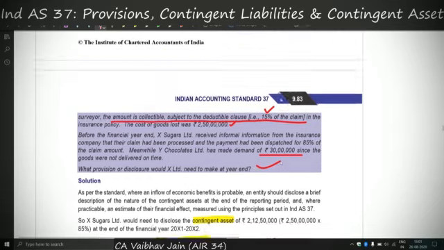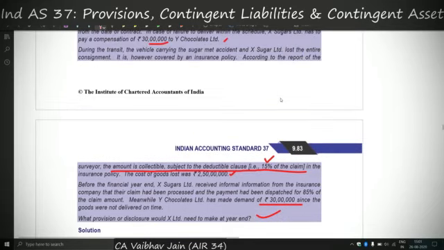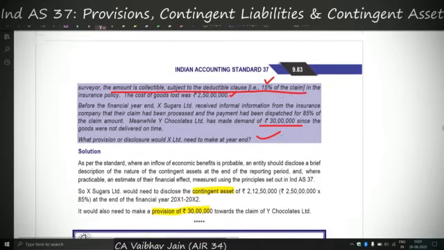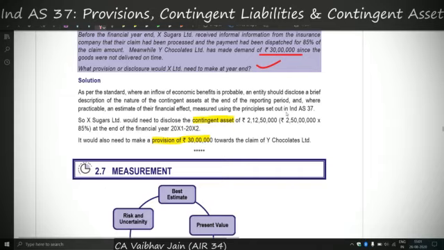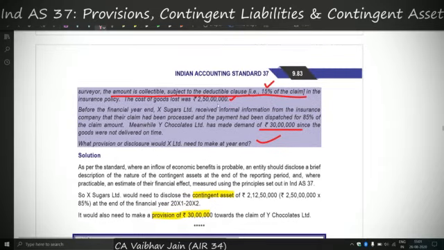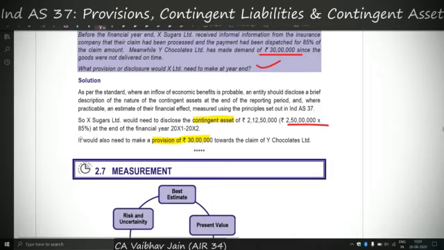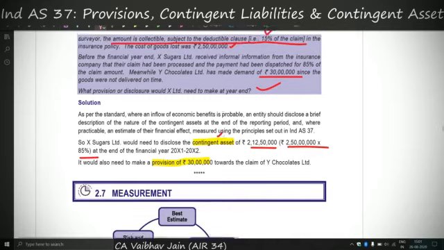Here there are two things. Firstly, X Limited has to deal with the insurance company, and secondly, X Limited has to deal with Y Limited. When I talk about the insurance company, X Limited will get 85% of 2.5 crores, so 2 crore 12 lakh 50,000 would be receivable, but it is recognized as a contingent asset.